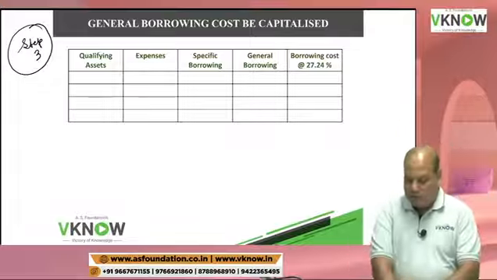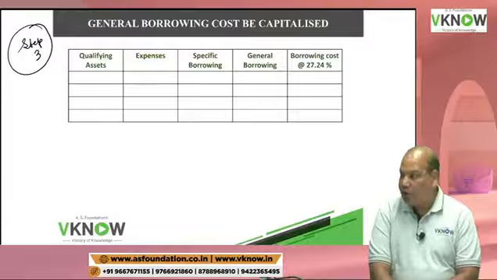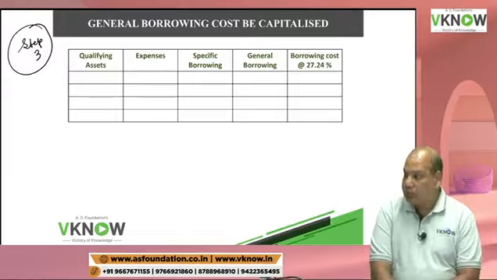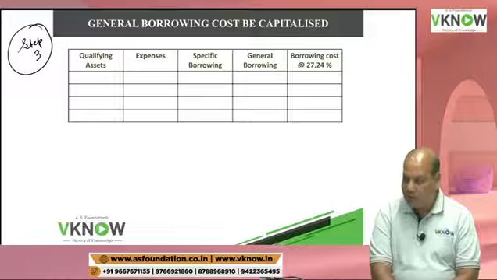Draw this table and I will tell you the logic. First draw the table. Qualifying asset. Under that, next column, expenses. Then write down specific borrowing.